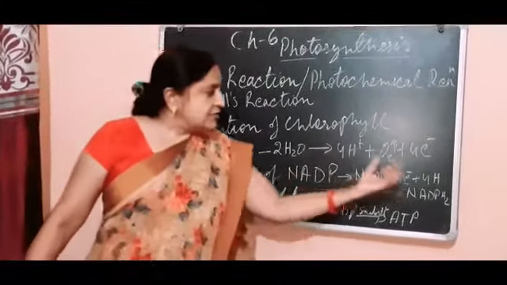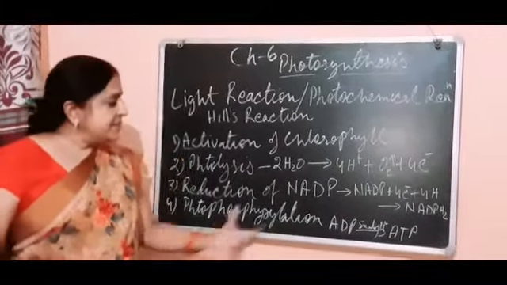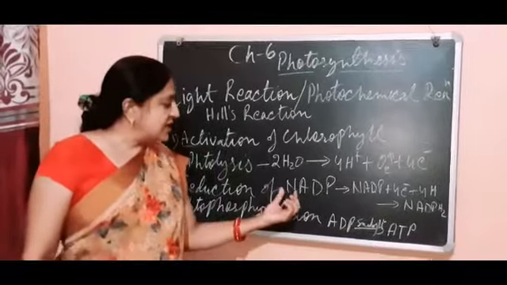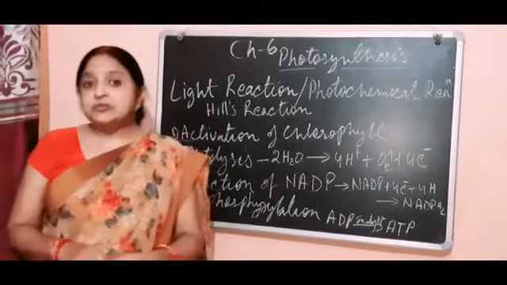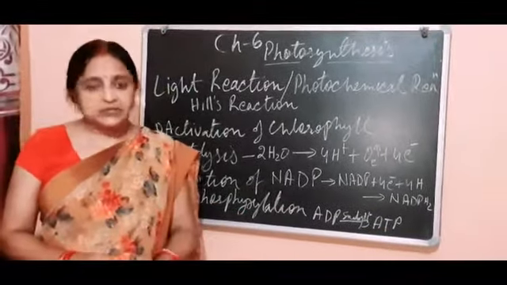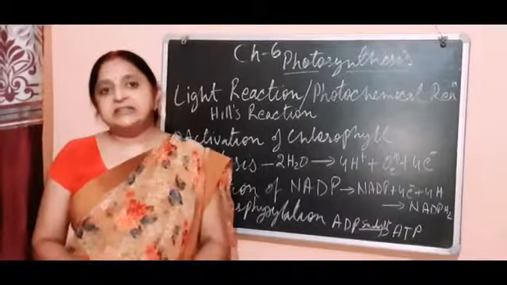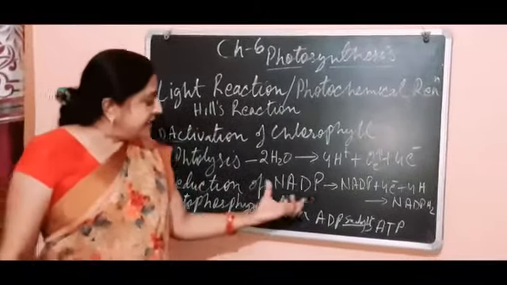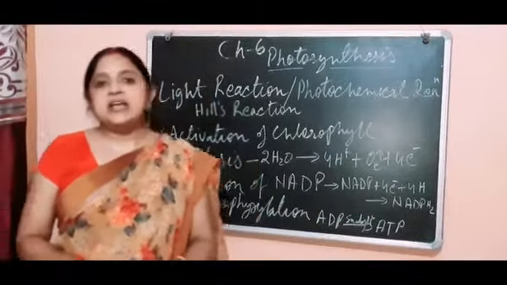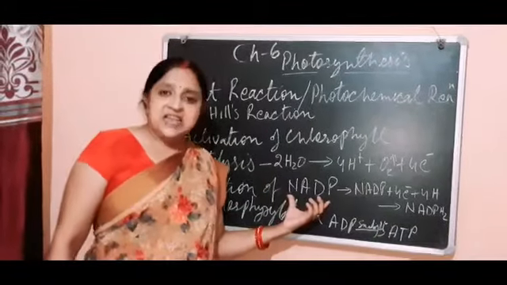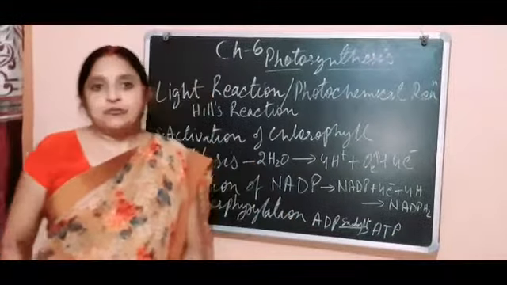Now these electrons cause the third step. It is called reduction of NADP. NADP is a reducing agent. Its full form is nicotinamide adenine dinucleotide phosphate. And the full form of this is also very important. It will surely come in the examination. So you have to learn the full form of NADP. It is nicotinamide adenine dinucleotide phosphate. And it is reduced by the 4 electrons and hydrogen ions into NADPH2. NADP is the inactive form, and NADPH2 is the active form.